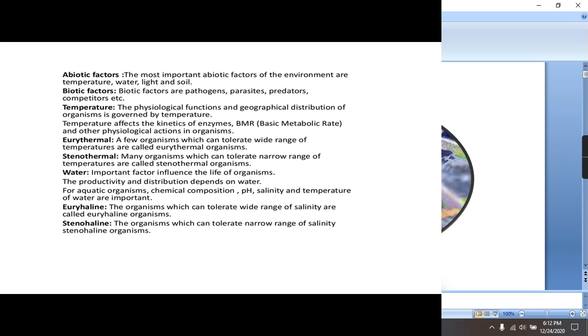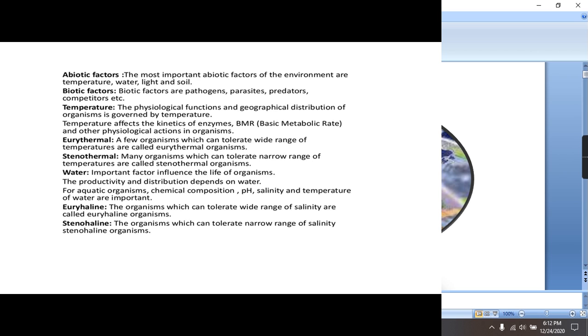Now, there are various factors that affect the life of an individual. These factors are divided into two categories. One is abiotic factor and the second is biotic factor. Abiotic: a means absence, so these will be the non-living factors. Biotic means living. So there are many abiotic factors of the environment that affect the individuals. These are, for example, temperature, water, light and soil. Biotic factors are the pathogens, parasites, predators, competitors, etc.